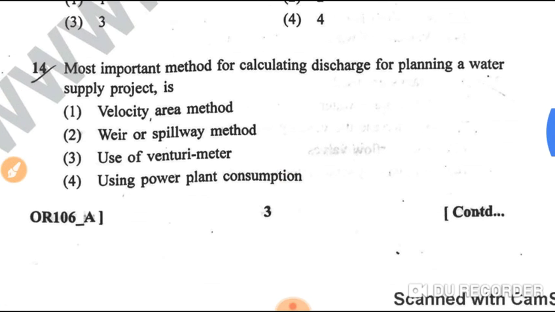Question number 14, the most important method for calculating discharge for planning a water supply project is: option 1, velocity area method; option 2, weir and spillway method; option 3, use of a venturimeter; option 4, using power plant consumption. So the most important method for calculating discharge for planning a water supply project is the velocity area method.